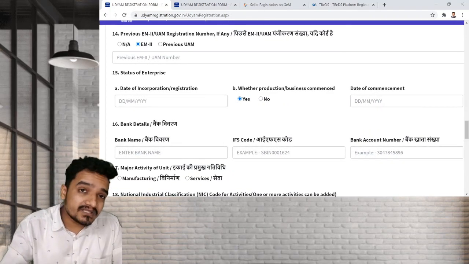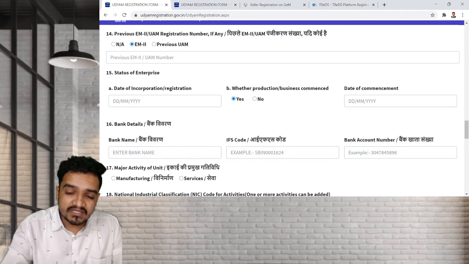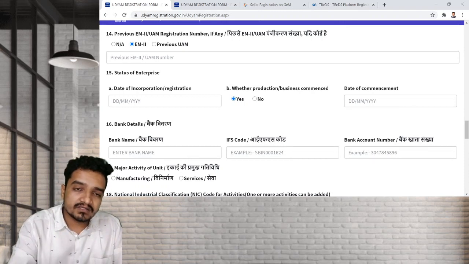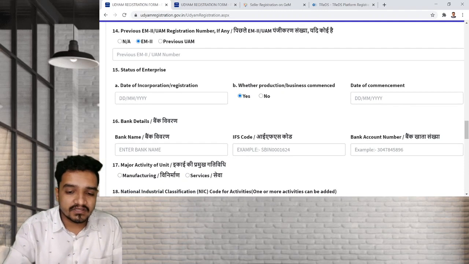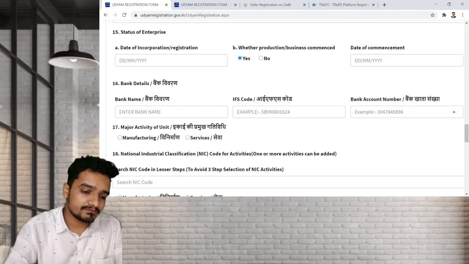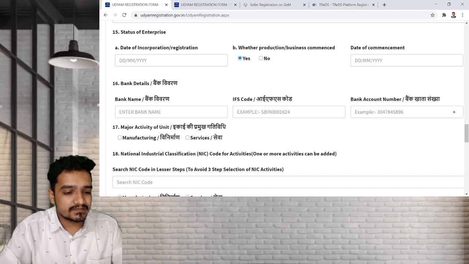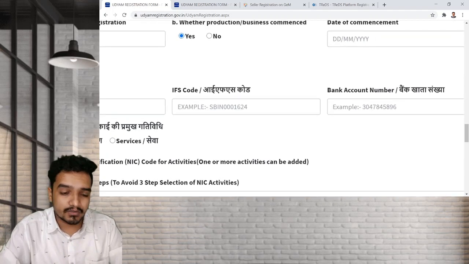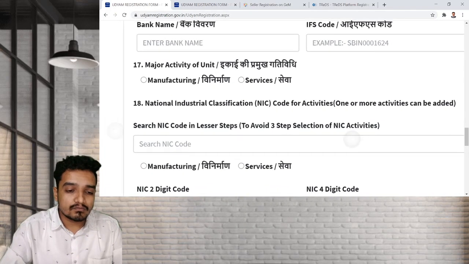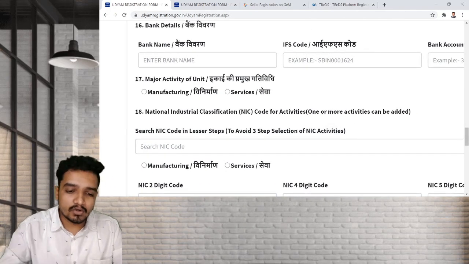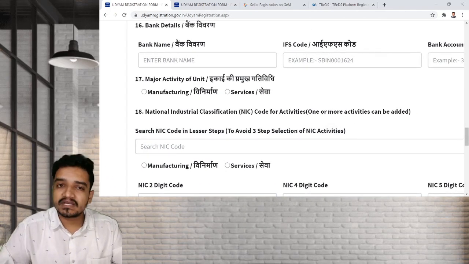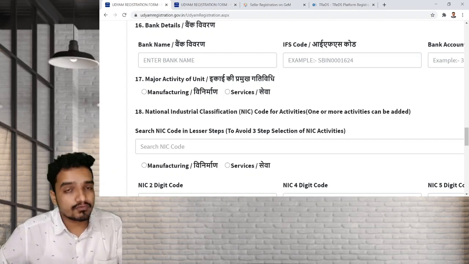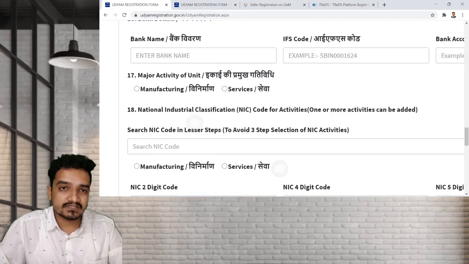Next, have you commenced the business or not? If you are done with the commencement, yes, then write down the date. If no, then there is no requirement to write down the date of commencement. Next, point number 16, bank details. You have to give your bank name, IFSC and account number. Next is, what do you do? Manufacturing or services. As we all know that traders are not eligible to register themselves under MSME. So for chartered accountants, it's obviously services.